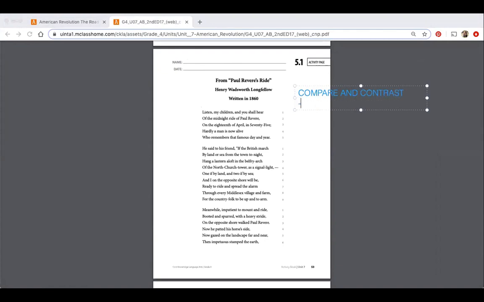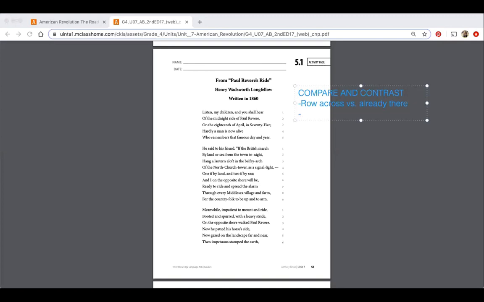Now, I want you guys to think how they are different. So what's interesting is the poem says that Paul Revere was waiting on the opposite shore, although in your reader, it states that he had to row across the Charles River. So really, totally different. One says that he was already there, and the other one said that he had to row across versus already there, okay? So kind of different.